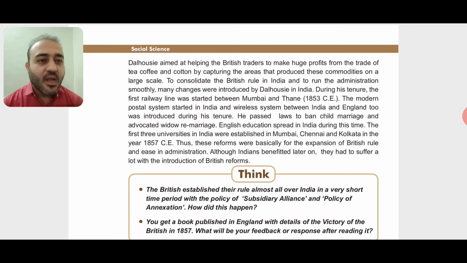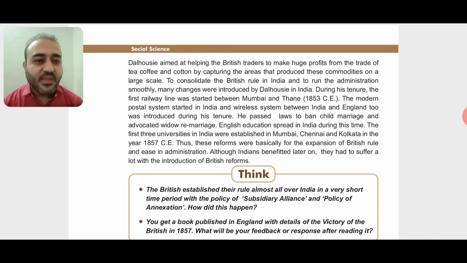Okay, English education spread in India during this time, but actually the English education was started by Macaulay, but it started spreading more during the time of Dalhousie. Okay, the first three universities in India were established in Mumbai, Chennai, and Kolkata in the year 1857. Thus, these reforms were basically for the expansion of British rule. See, you can see over here that all these benefits were not for the Indians, they were actually started for the benefit of the Britishers only and for their expansion only.